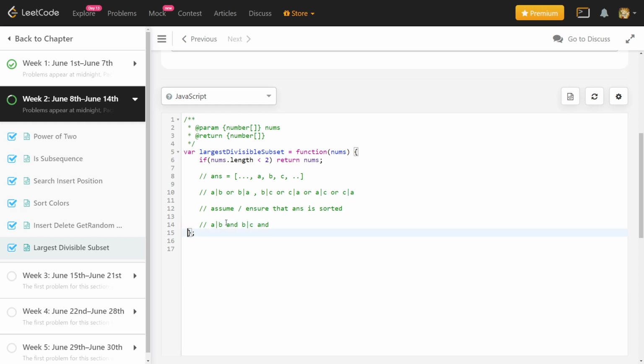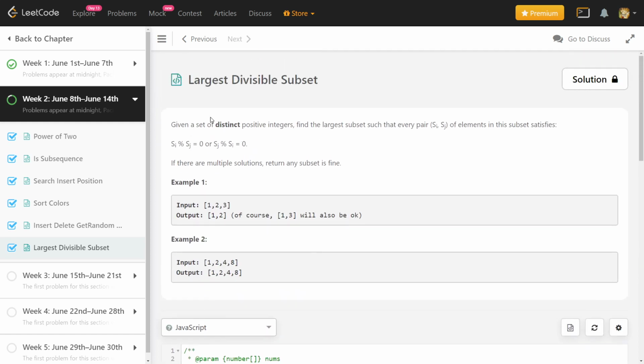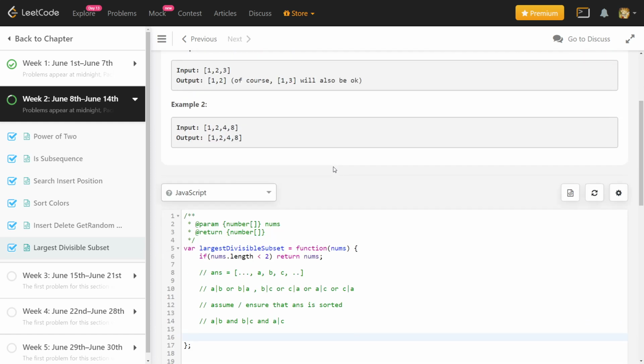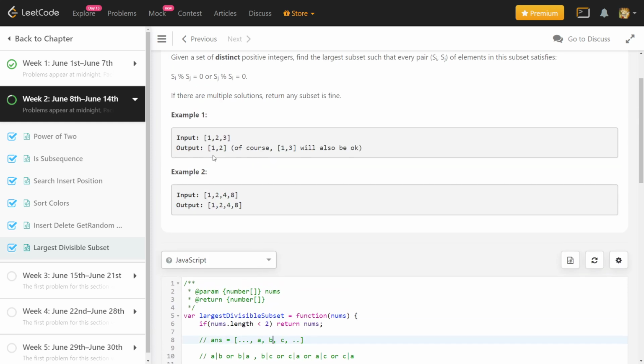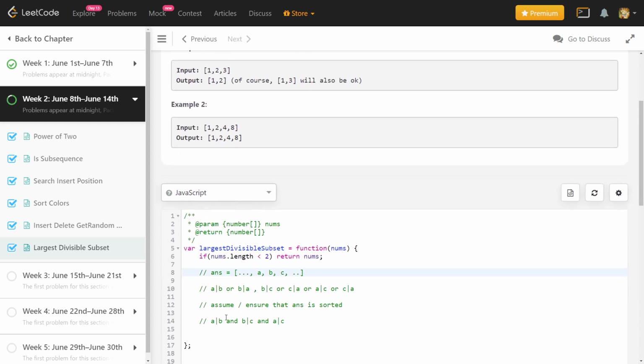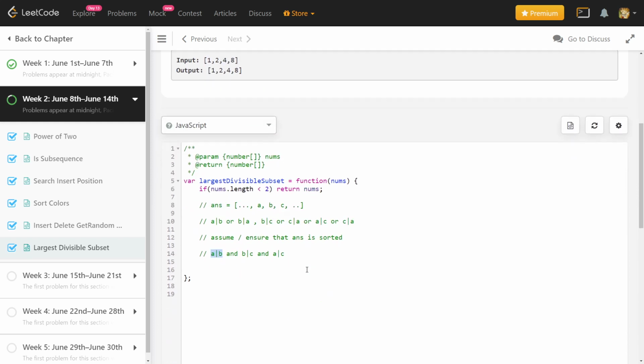So if it is sorted, then basically a divides c. Why is this the case? Because if it is sorted and everything is different, then every number following a number will be greater. And obviously a greater number can't divide the smaller number, but if it is a valid solution, then a smaller number should divide the larger number.